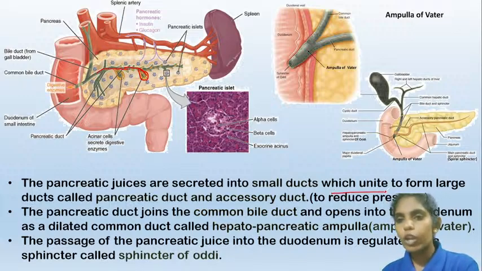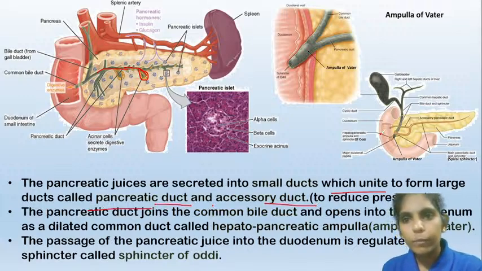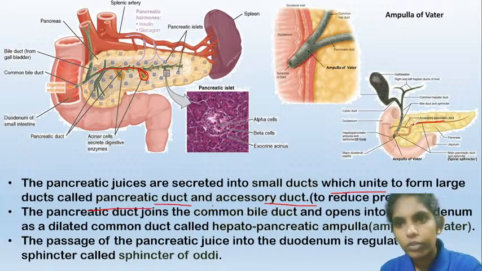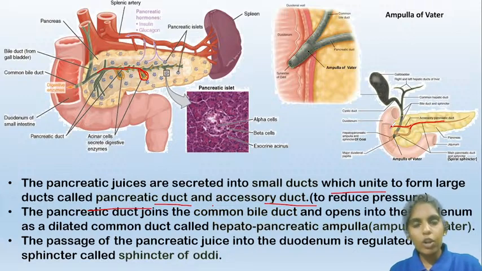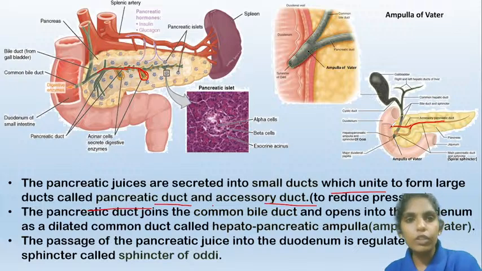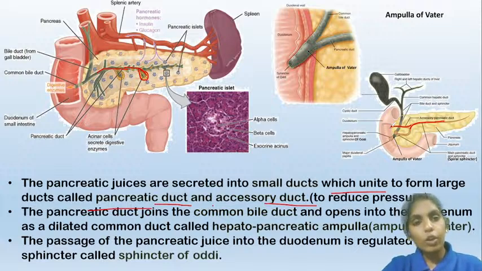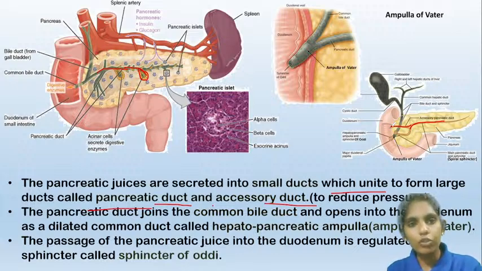These small ducts unite to form larger ducts called the pancreatic duct and the accessory duct. So here, this is the pancreatic duct, and there is another duct called the accessory pancreatic duct. When all the pancreatic juices enter the pancreatic duct, the pressure in the pancreatic duct will increase because of the large volume of pancreatic juices. That's why there is an accessory duct, so that the pancreatic juice can also flow into this duct, resulting in a decrease in the pressure in the pancreatic duct. That is the reason why the accessory pancreatic duct is present.